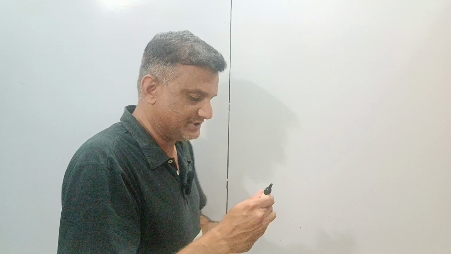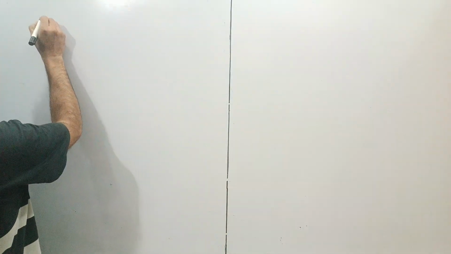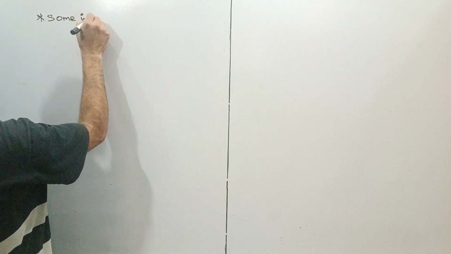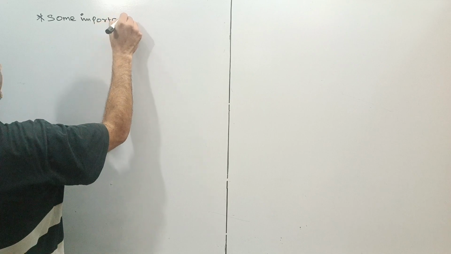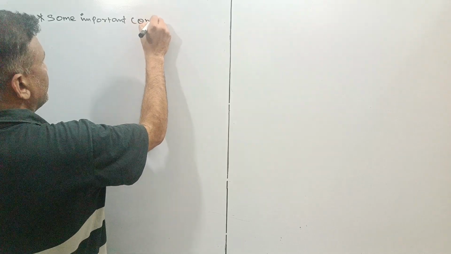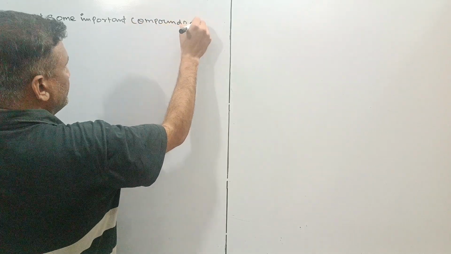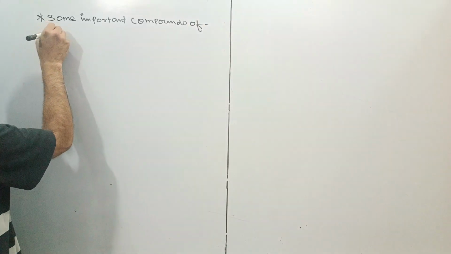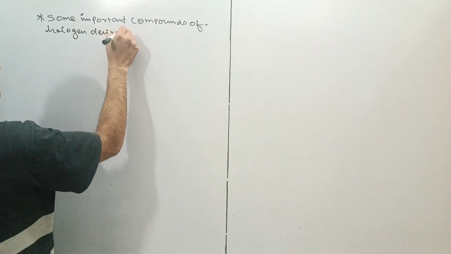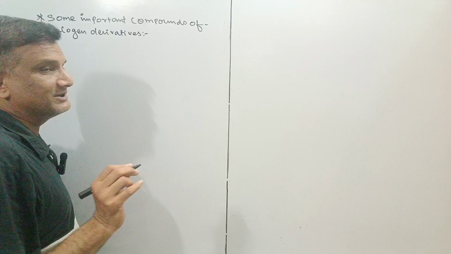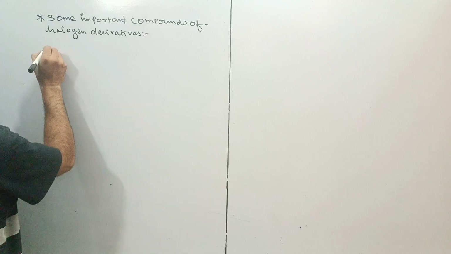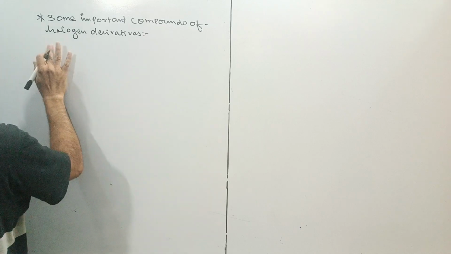Today we will go with some important compounds of halogen derivatives. As a first step, we'll go with the following important compounds.